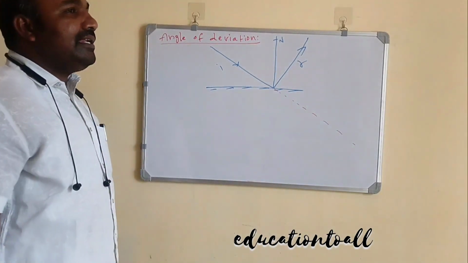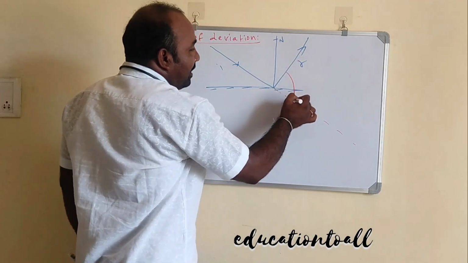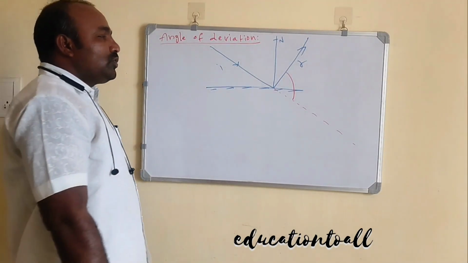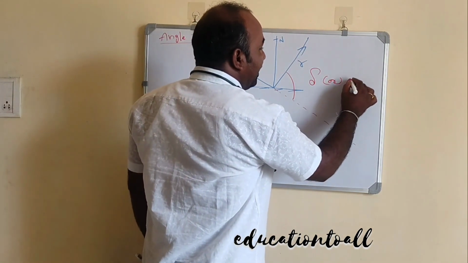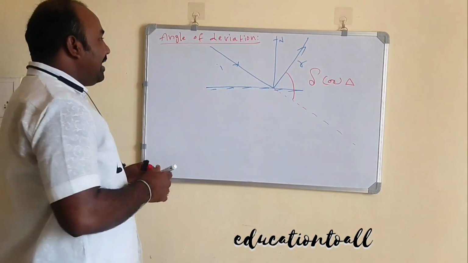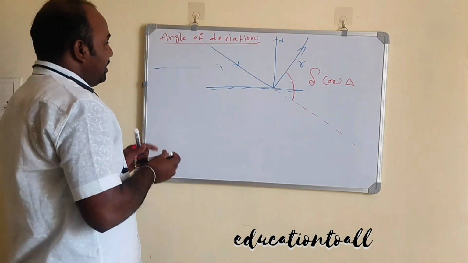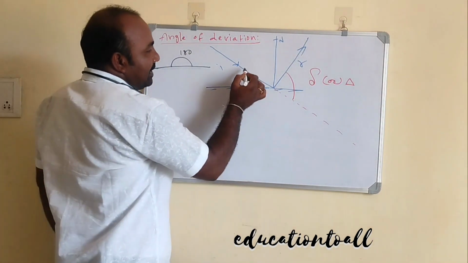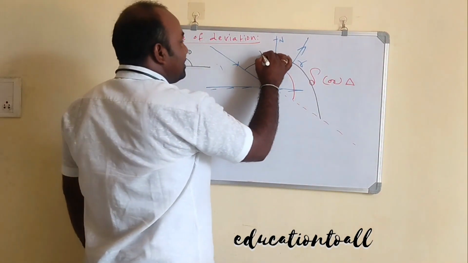So the angle of deviation means how much the ray is deviated. The angle between the reflected ray and the extended incident ray is called the angle of deviation. It is denoted by delta. You know very well that the angle in a straight line is 180 degrees. So you can consider this ray and this ray to be in a straight path, and this total angle is 180 degrees.